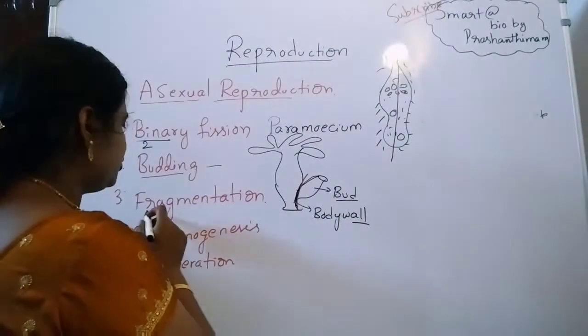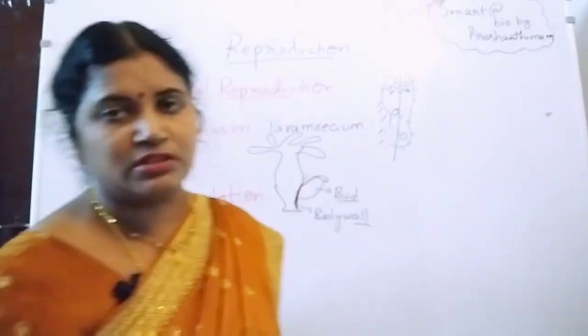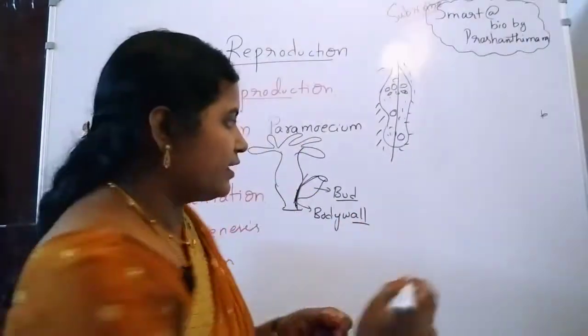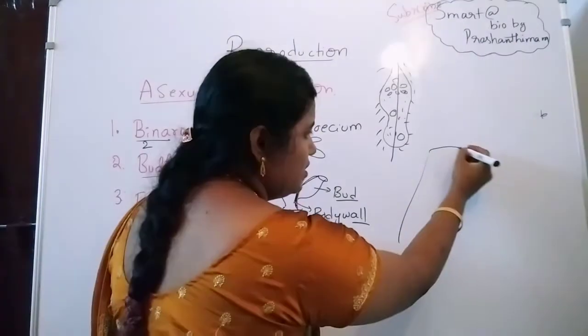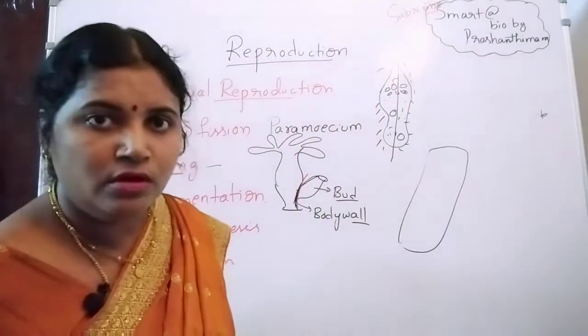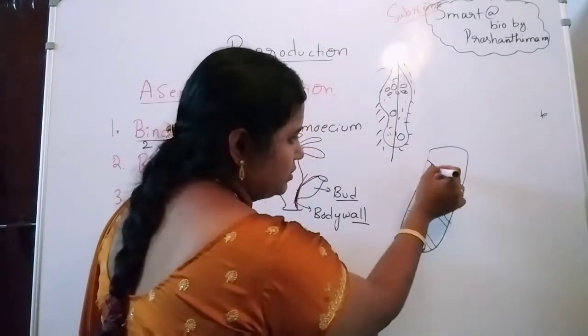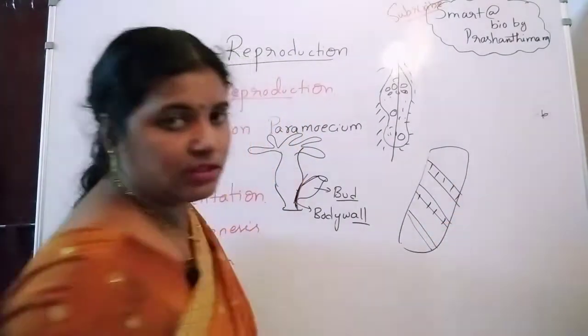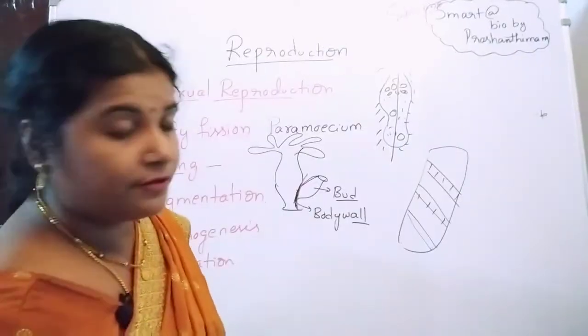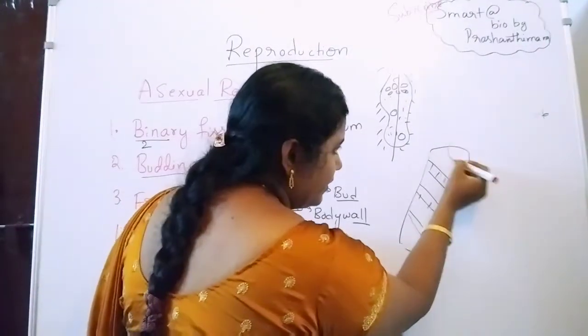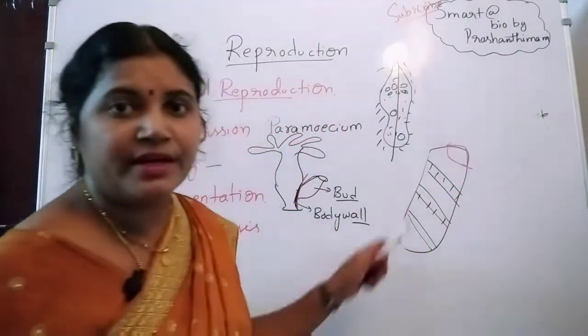Next, fragmentation. So the fragmentation process. For example, take here algae. This is an algae, Spirogyra structure.